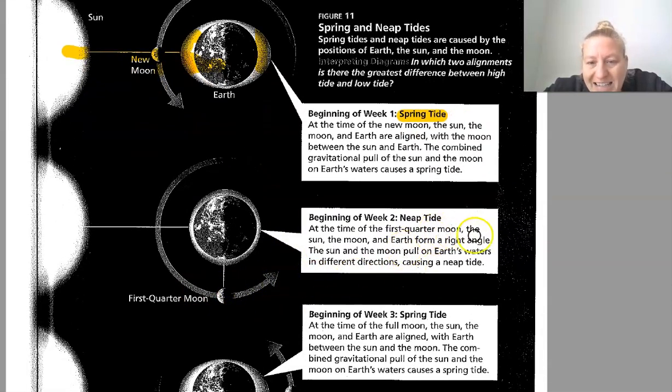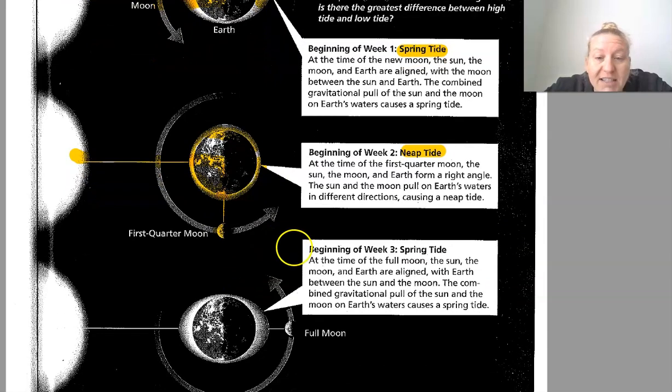Week 2 is a neap tide. At the time of the first quarter moon, the sun, the moon, and the earth form a right angle. The sun and the moon pull on Earth's waters in different directions, causing a neap tide. So you can see the tide is about the same all the way around the Earth. So it's a very low tide. That's because we have the moon here pulling in this direction, and the sun is pulling in this direction. So it forms a right angle. So we have a lower tide, which is a neap tide.